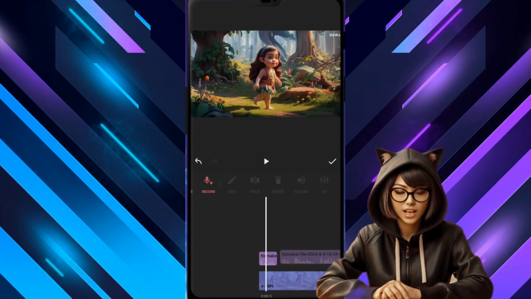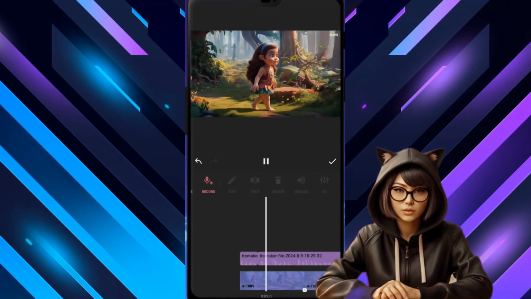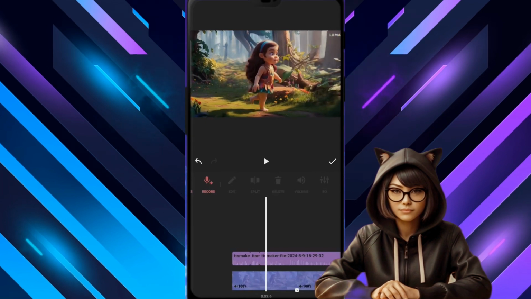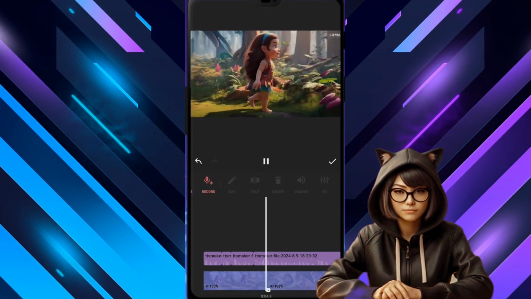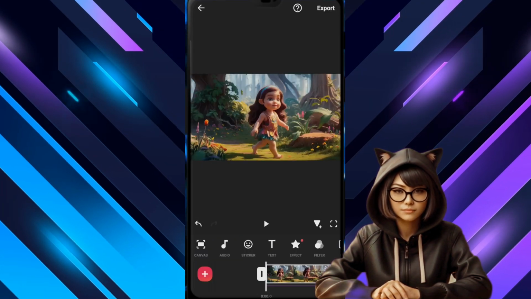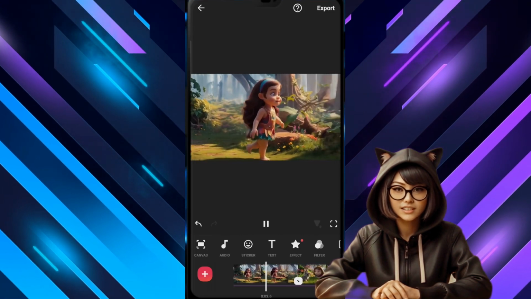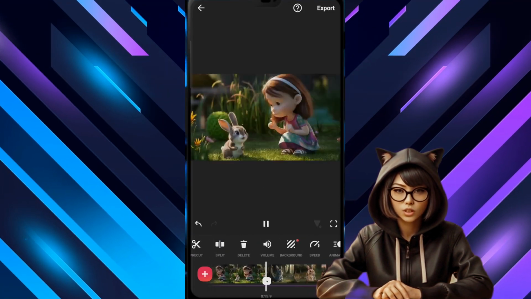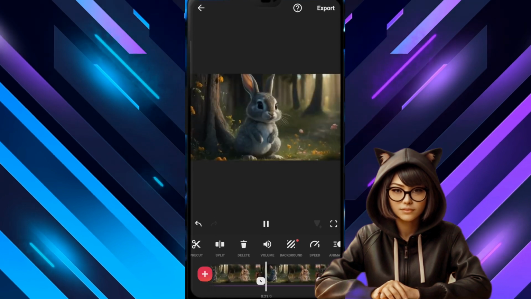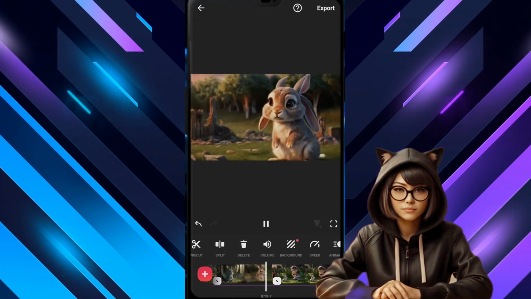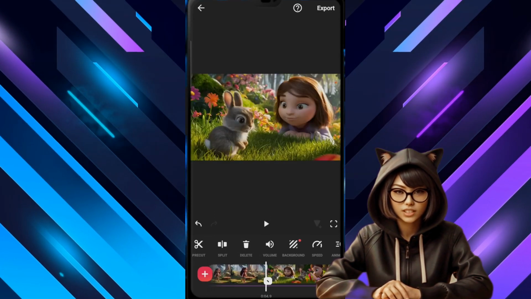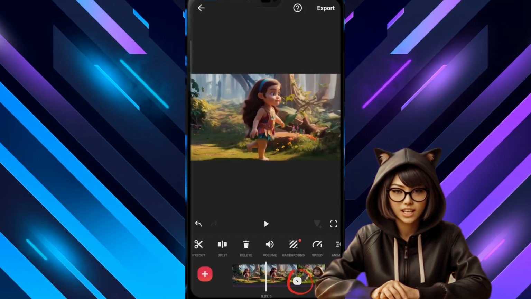Now, we will set the videos according to the voiceover. So I will set them too. So, our video is set now. Now, friends, we will add transitions to it. For this, friends, tap between the videos where the next video starts, and transitions will open. You can choose any one you like, so I will select this one. I will add transitions to all the videos in the same way.